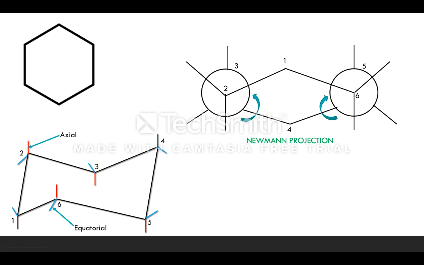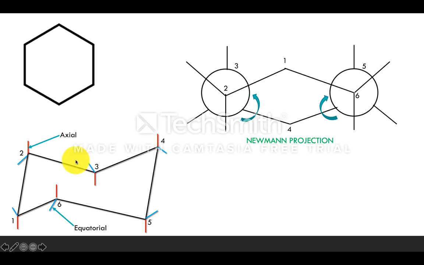So what is meant by angle strain? Since the angle is tetrahedral, that is, 109 degrees 28 minutes is the bond angle, there is no angle strain in the molecule. Now what is meant by torsional strain? Consider the example of the second and third carbons. In the second carbon 2 hydrogens are attached and in the third carbon 2 hydrogens are attached. Since these 2 hydrogens are very far from each other, there is no torsional strain in the molecule.